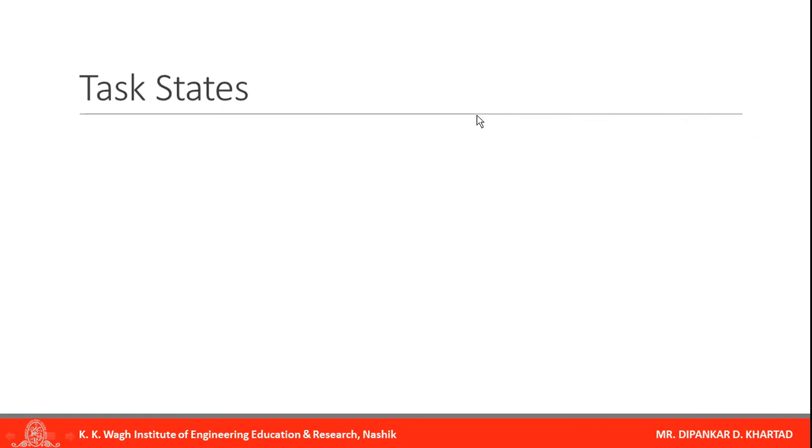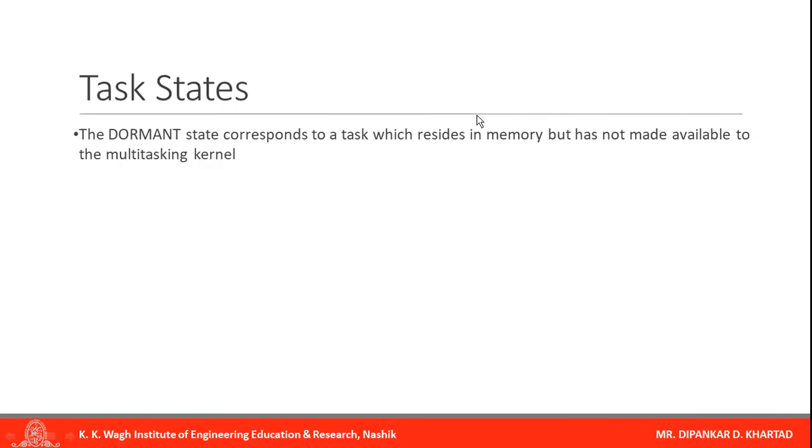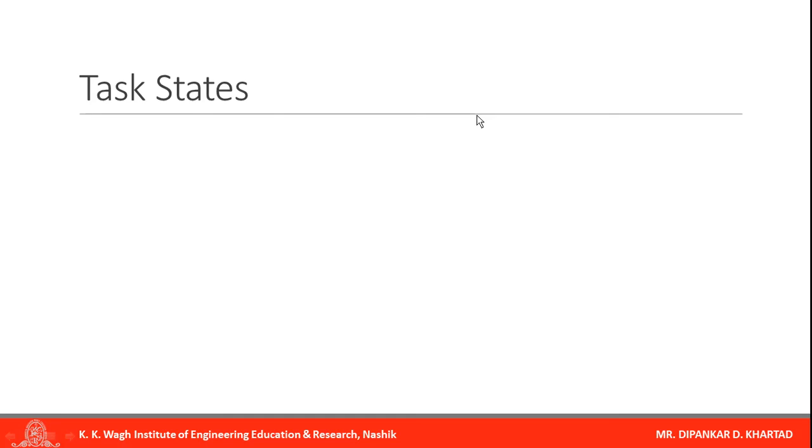Next is task state. Do you know what the task states are? Tell me which ones there are. The first one is dormant, the second one is ready, then running, then waiting, then ISR. Okay, so we'll take a look at them one by one.